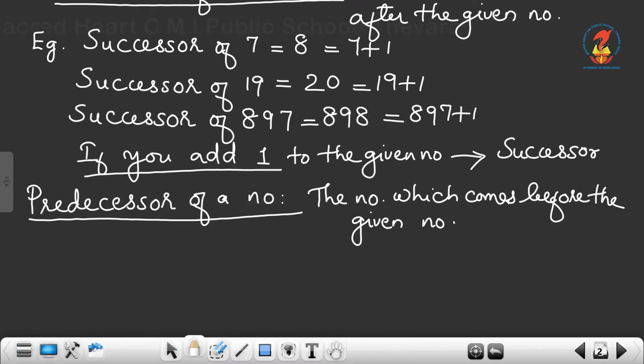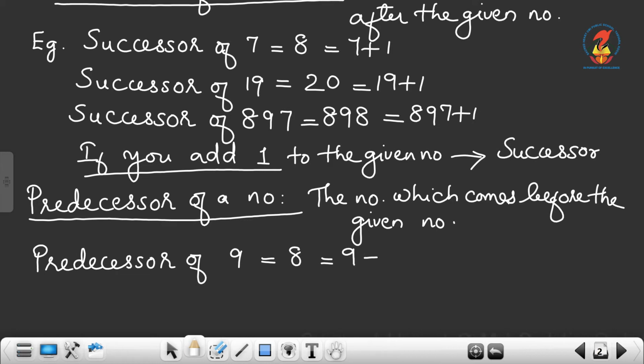Example, predecessor of 9. What is the predecessor of 9? That means the number which comes before the given number. Before 9, which number? 8. So, the predecessor of 9 is 8. So, we can write this as 9 minus 1.